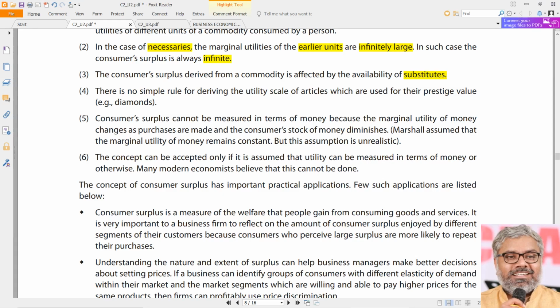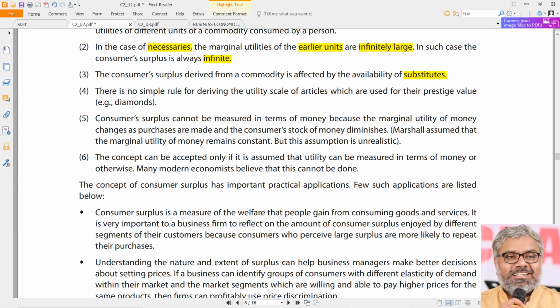Then the consumer surplus derived from a commodity is also affected by the availability of substitutes. That is always there in the limitation. We don't consider the substitutes in this marginal utility analysis. That limitation continues here. We don't consider complementary commodities also. Definitely that limitation is carried on here. But practically the consumer surplus is not just impacted by the marginal utility generated by consumption of one commodity.